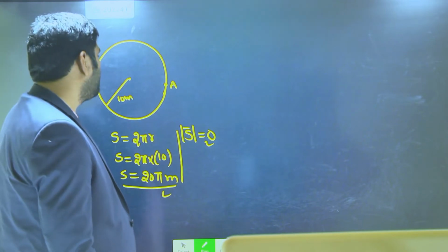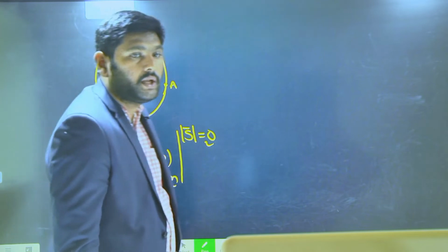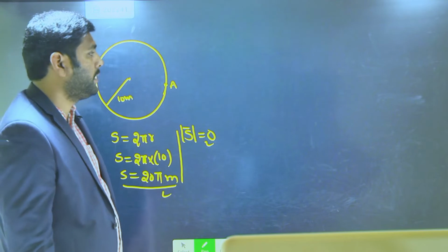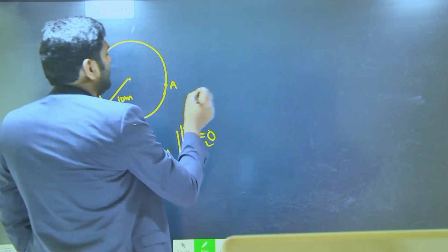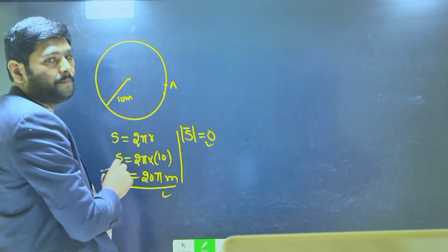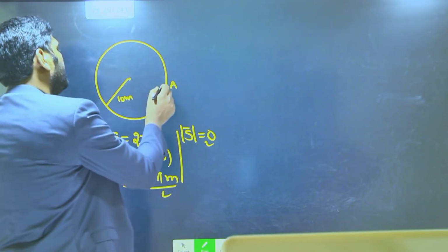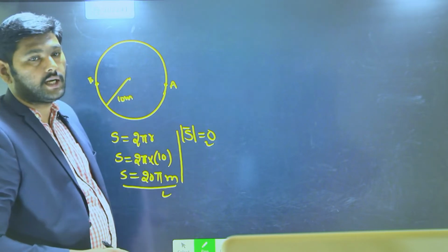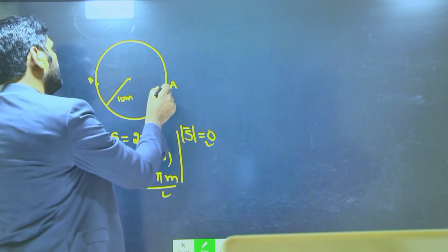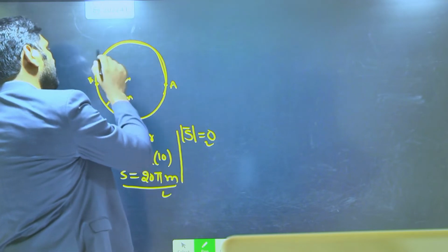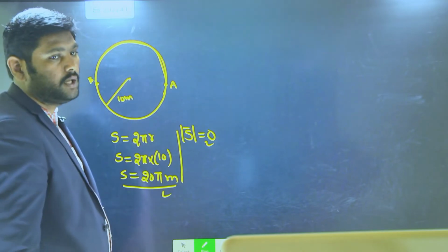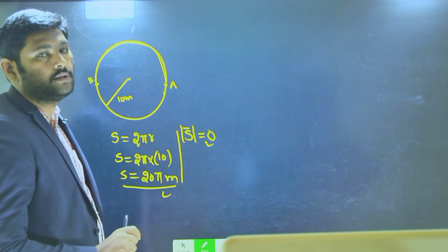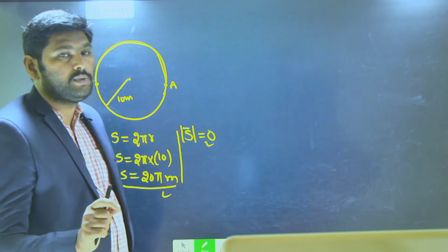In a similar way, with the same data, we can try one more problem. The problem is, the person started at A and reached exactly the opposite point B. So that means he covered half of the circle. When he covered half of the circle, what is the distance and what is the displacement covered by the person?